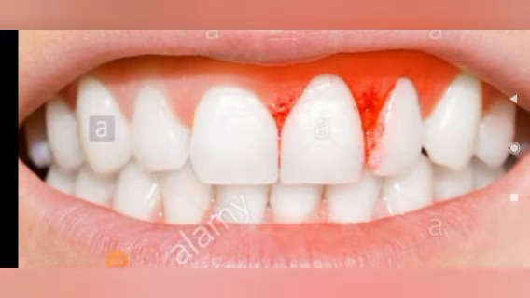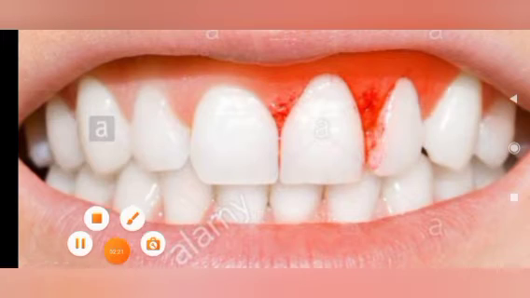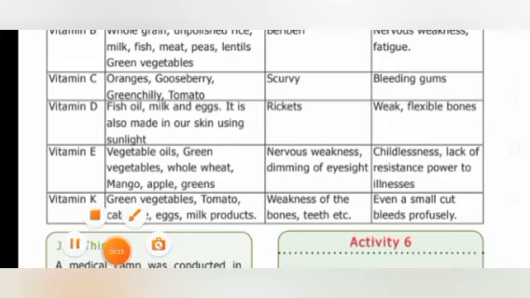Look here. This is the bleeding gums. The gums which hold the teeth tend to bleed. This is the scurvy disease. It is caused by lack of vitamin C. Is it clear? Next vitamin, vitamin D. It is abundantly found in fish oil, milk and eggs. It is also made in our skin using sunlight.